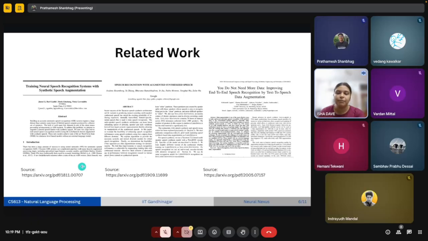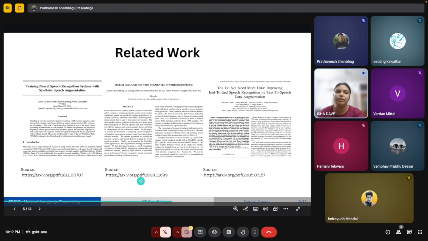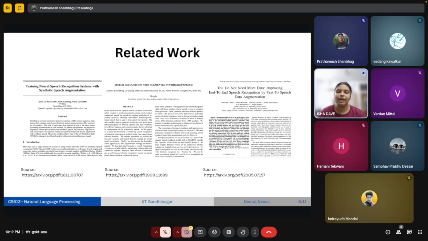The second paper, published by Google in 2019, focused on making synthetic data closer to real speech distribution, and explored algorithms to provide the necessary acoustic and lexical diversity needed for robust speech recognition. They also focus on high resource languages.